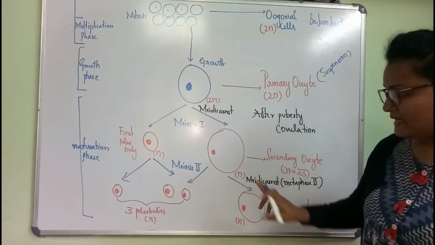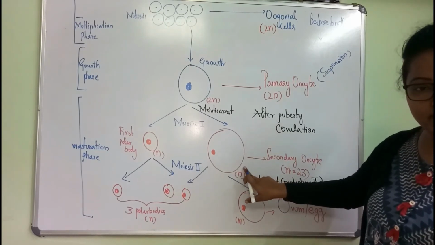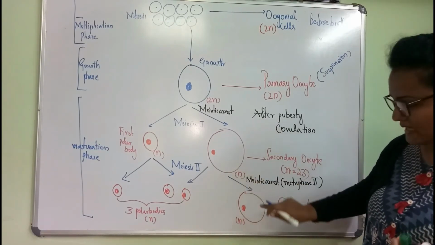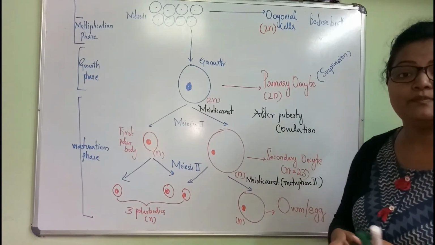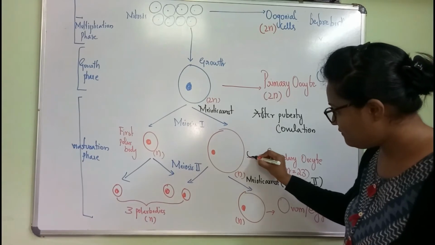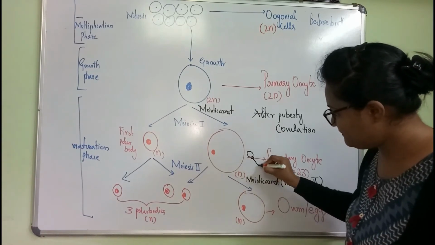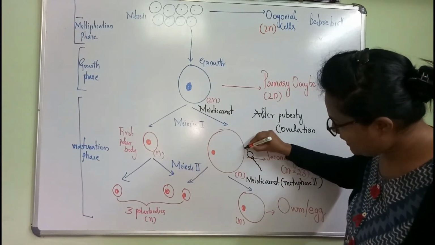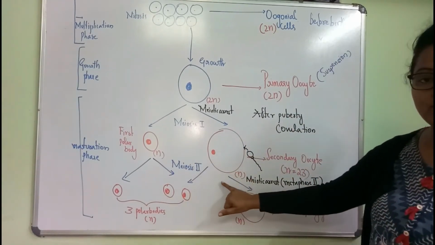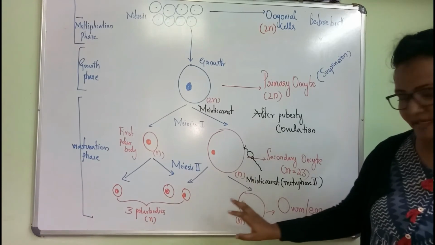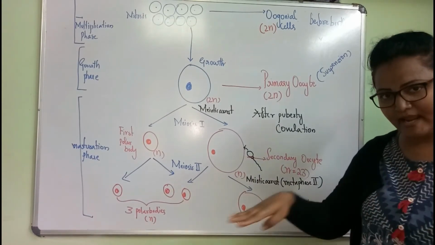See here, meiotic arrest. Why? Because at the secondary oocyte stage, if the secondary oocyte wants to get converted into ovum, they need sperm. When the sperm goes and meets the secondary oocyte, then only the arrest will be ended.